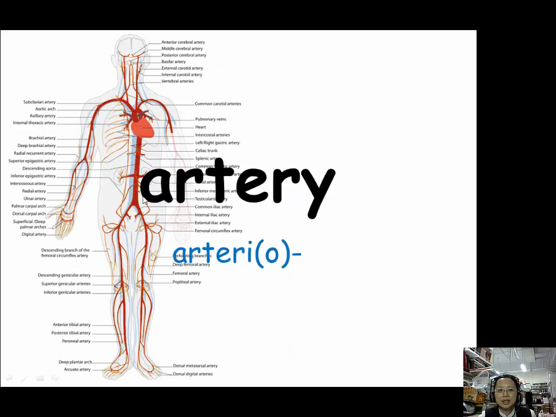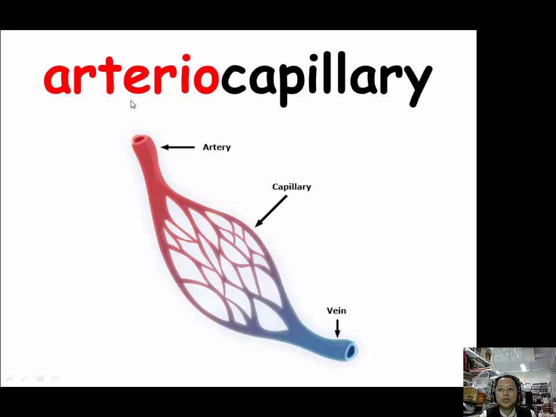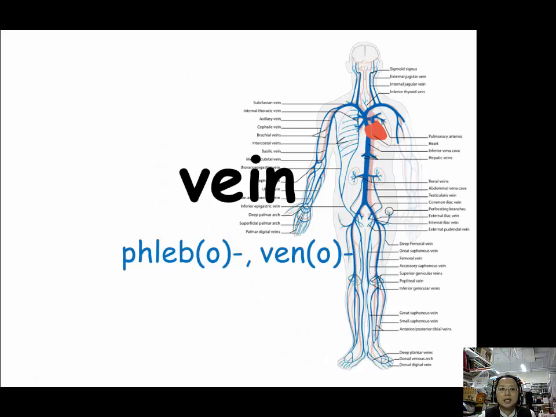For artery, we use one prefix, A-R-T-E-R-I-O, arterio. Our example is arteriocapillary. Arteriocapillary means something relating to the arteries and the capillaries. We finished talking about artery. Now we are going to talk about vein.